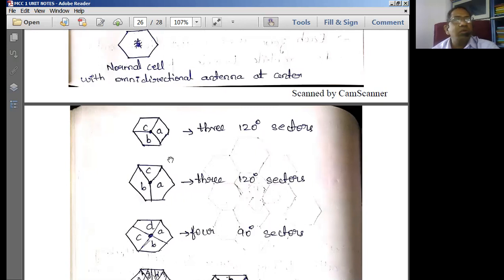We normally have the polar satellites concept in satellite communications, where these polar satellites radiate signals at 120 degrees radius.